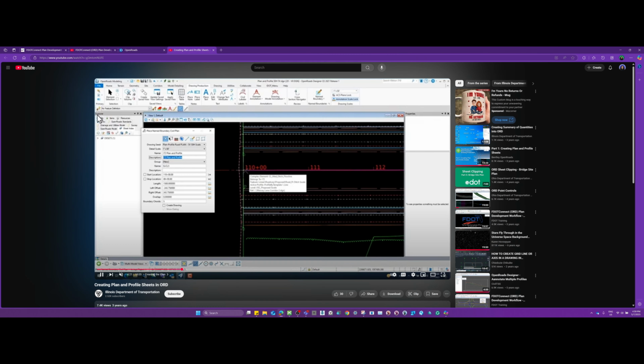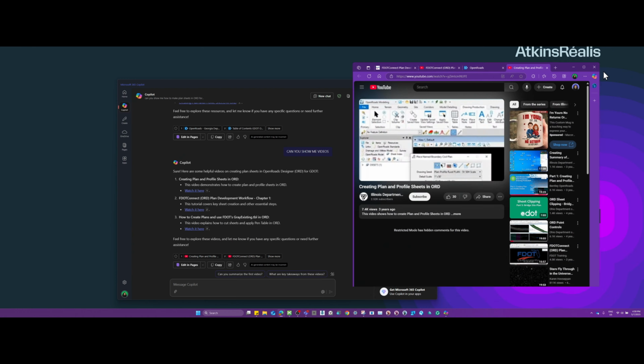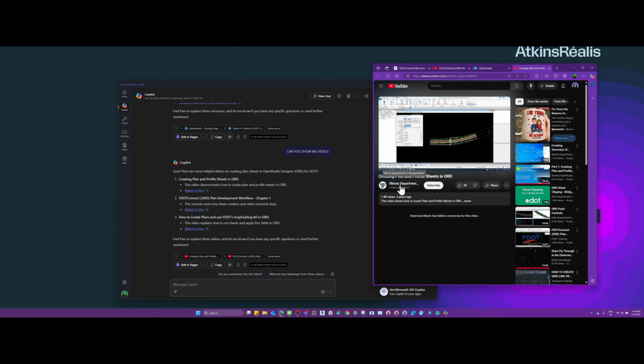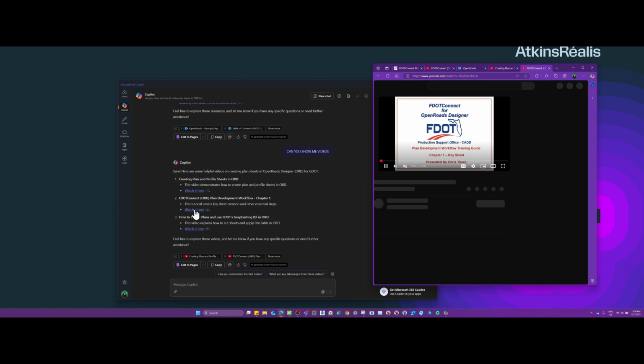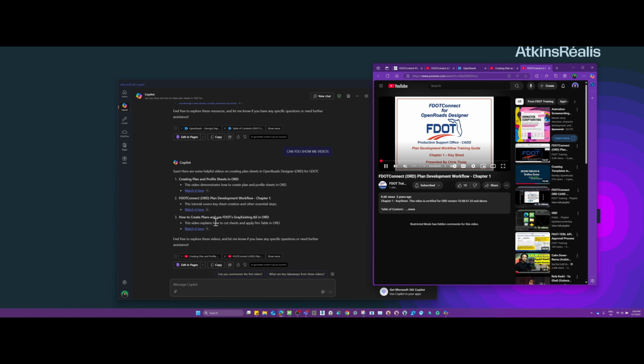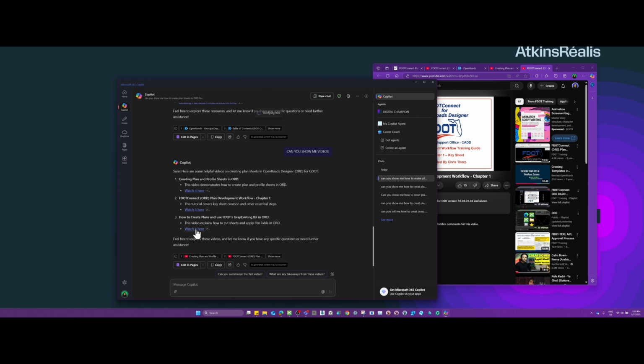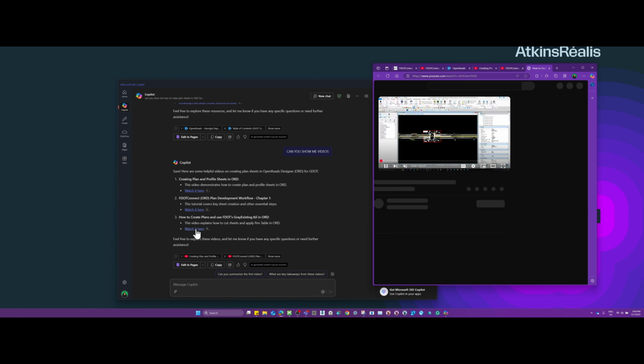Yeah, because I see name boundary and all that, but it's maybe not specifically for GDOT, because this one, as you see, came from the Illinois Department of Transportation. But usually all of them are the same. If there are some differences, it's probably their workspace. Also, as you can see here, it brought us an FDOT one, which we didn't ask for, but let's see. What about this video?